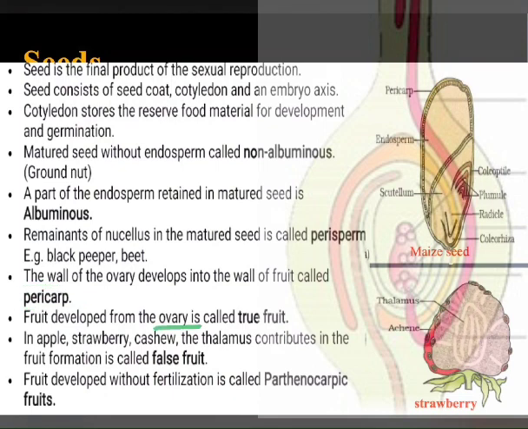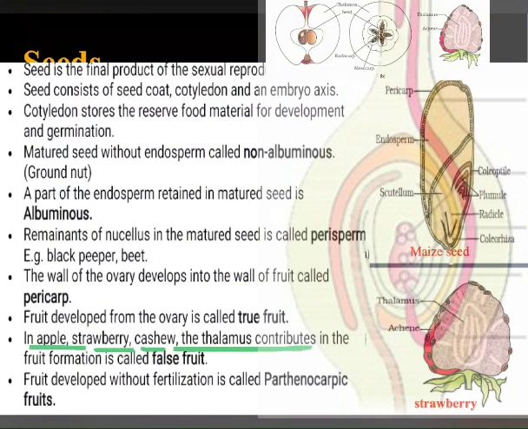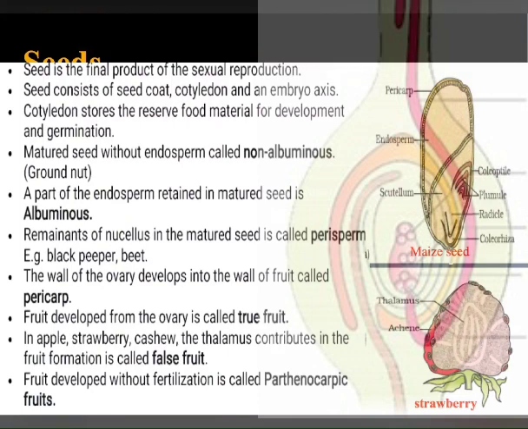Fruits that develop from the ovary are called true fruits, and some fruits do not develop only from the ovary. Some other parts other than the ovary also contribute in the fruit formation, like the thalamus. So in apple, strawberry and cashew, the thalamus contributes in the fruit formation. That is why it is called a false fruit. These fruits are not developed from the ovary, they are developed from other parts like the thalamus.